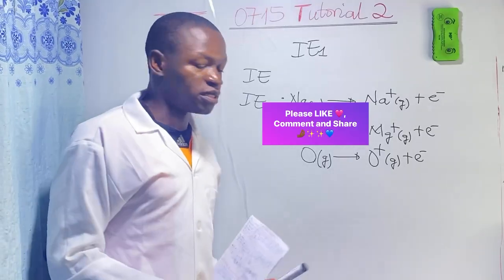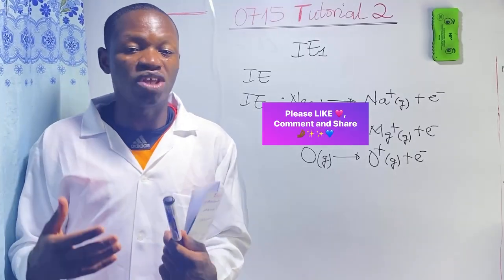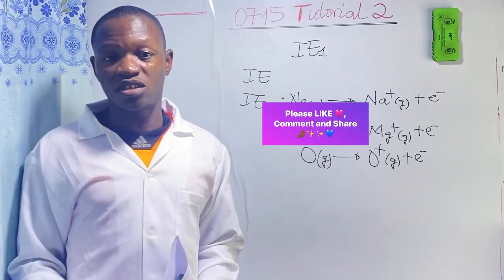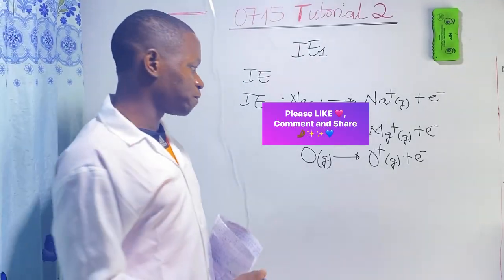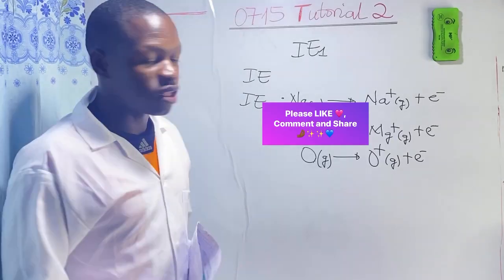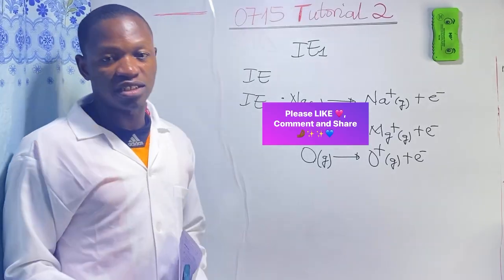It is not a mistake, right? With much energy available, we can also cause oxygen to lose more electrons. Now, what is second ionization energy?